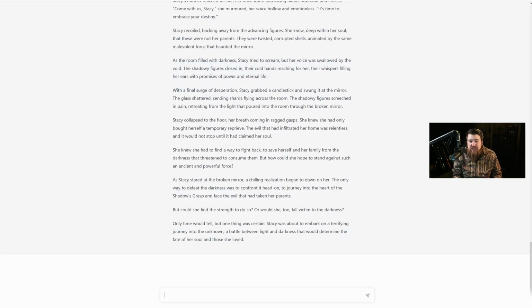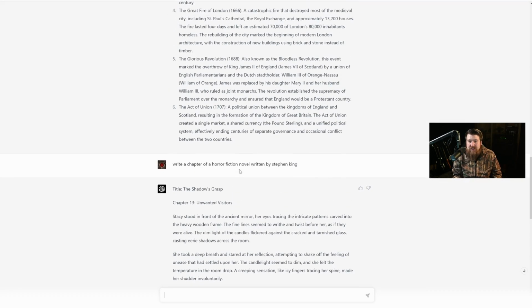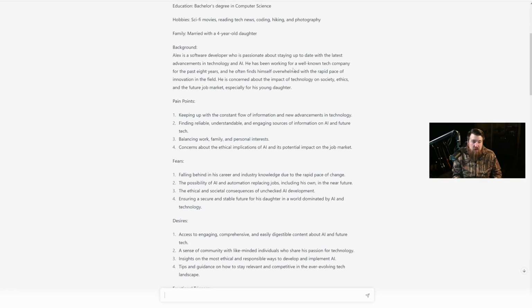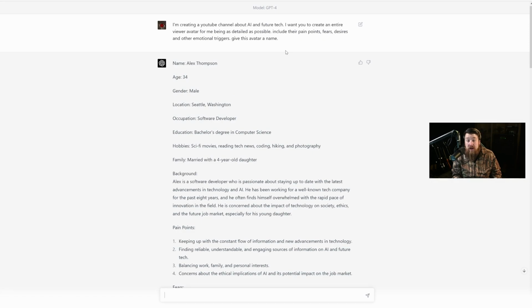Now, obviously with ChatGPT, and they're releasing their plugins here soon, that's pretty much going to overtake Bard completely. So really, I mean, in the next few months, I think if Google doesn't get their crap together, they're going to be in a heap of trouble. They already are, because GPT-4 is just destroying them.